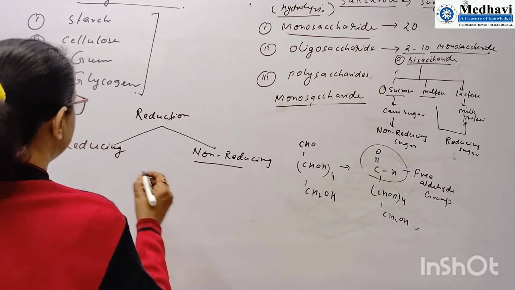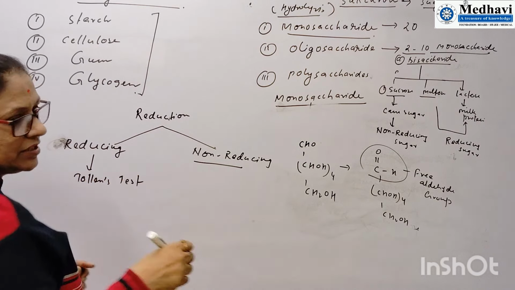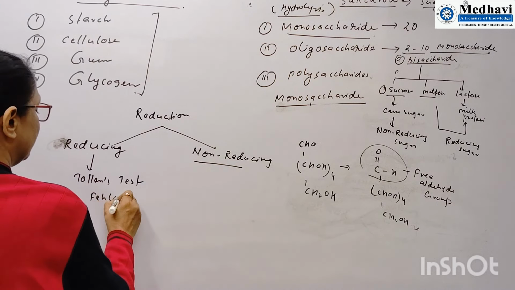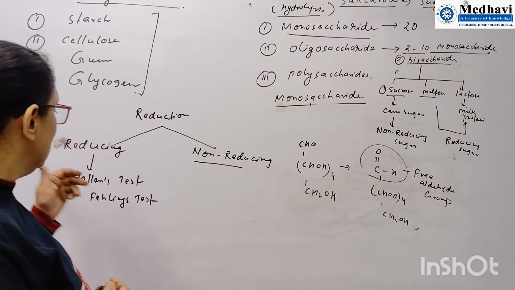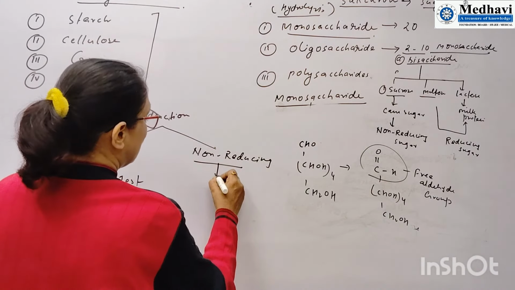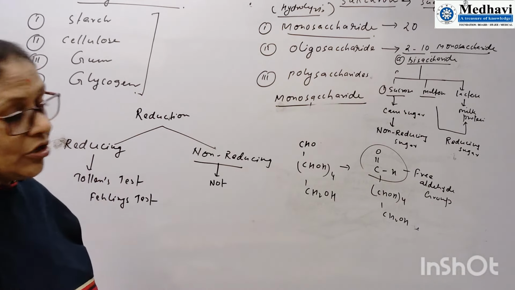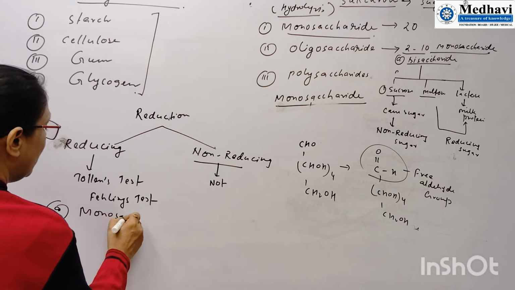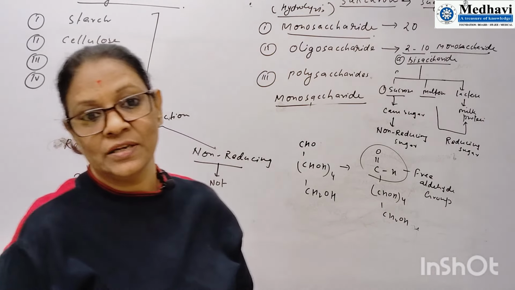So those carbohydrates which are giving Tollens test and Fehling's test, they are called reducing carbohydrates, whereas some carbohydrates are not giving these tests, and they are called non-reducing sugar. So here all monosaccharides, mind it, all monosaccharides are kept in the category of reducing sugar.